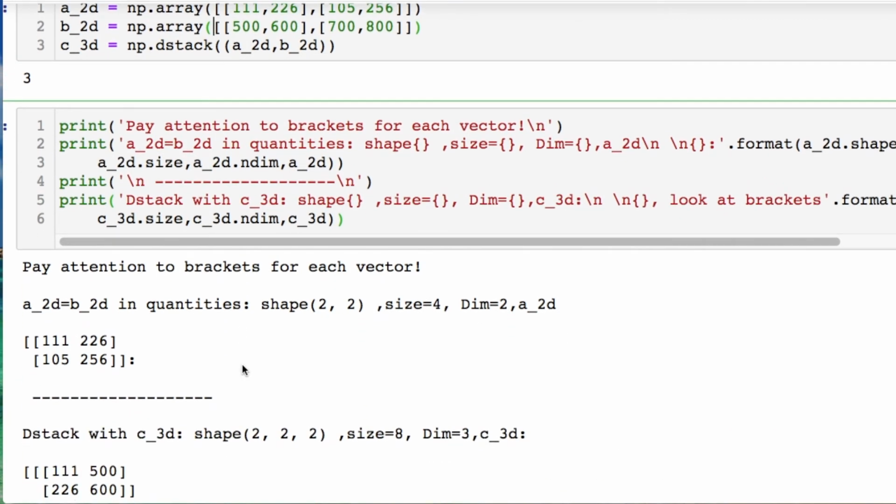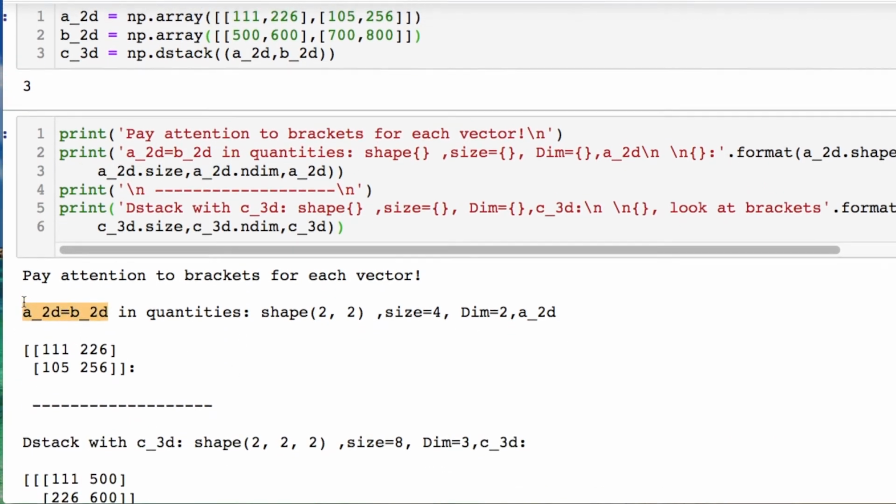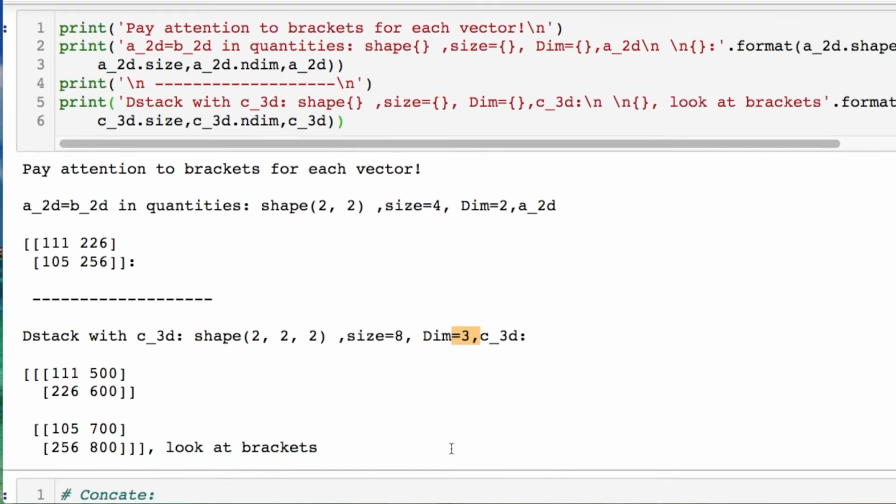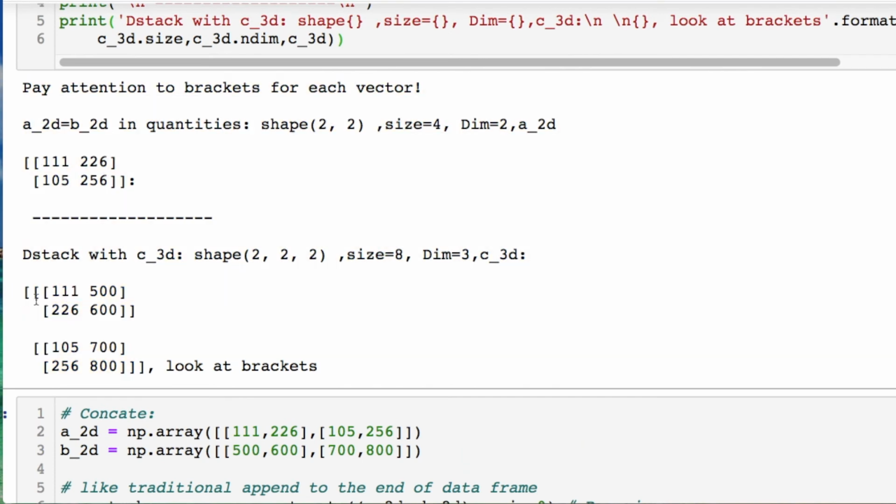So let's pay attention to something. Since these 2 arrays right here are equal in size and shape, we're going to print off the fact that they're in 2 dimensions. And this is what we're dealing with for the first one, A of 2D. Now, if we combine these together, you're going to notice that we're doubling the size and we're increasing the dimension. So now we have a 3D object. And that's what's going on here. Notice the number of brackets that you're dealing with.